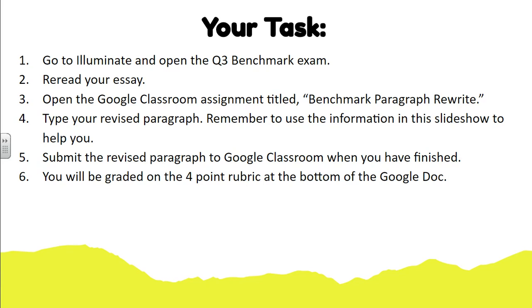And really use the answers that are given to you in the slideshow, and then use the model to kind of help guide you. If you have any questions, please feel free to email your teacher, ask a friend for help, ask a parent for help. We understand that this is a very new way of teaching and learning, and we wanted you to know that all of us are here for you. We want to support you, and we want to make sure that this is successful and that you're not stressed out. It's just one paragraph. You can do it. It's going to be okay.